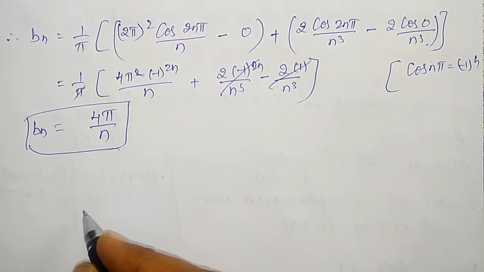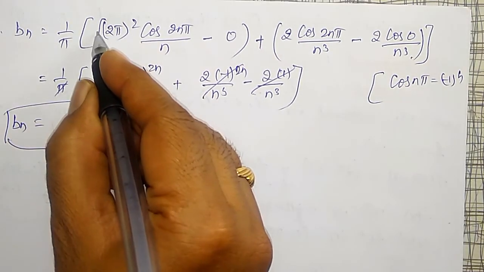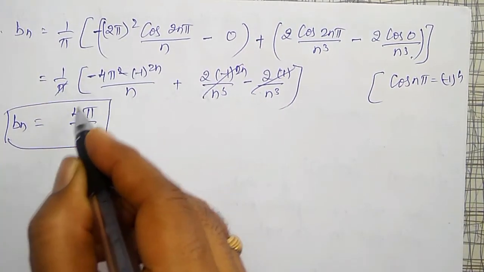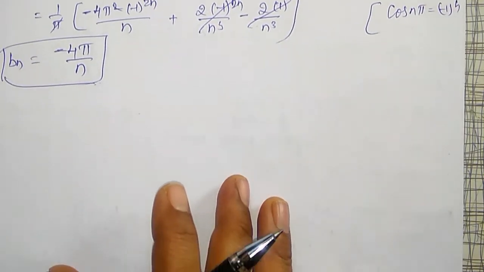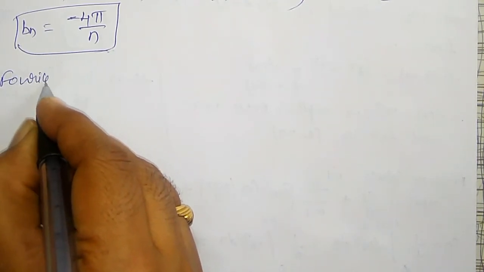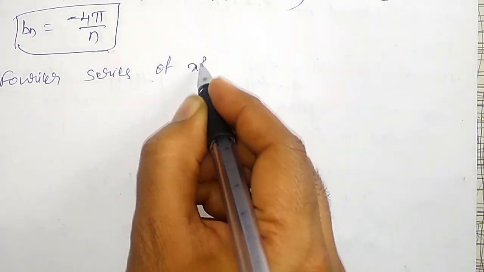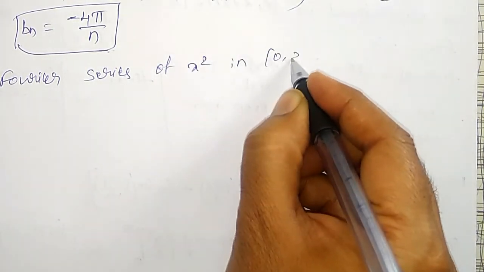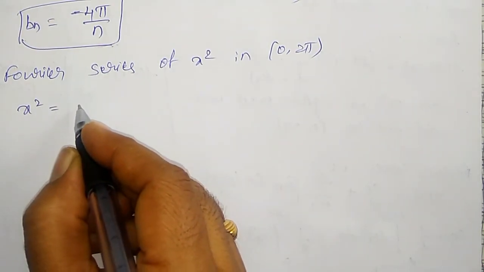Let me check the sign here. My bn has a minus, therefore it will become minus 4 pi by n. Therefore the Fourier series of x square in 0 to 2 pi is equal to a naught divided by 2.